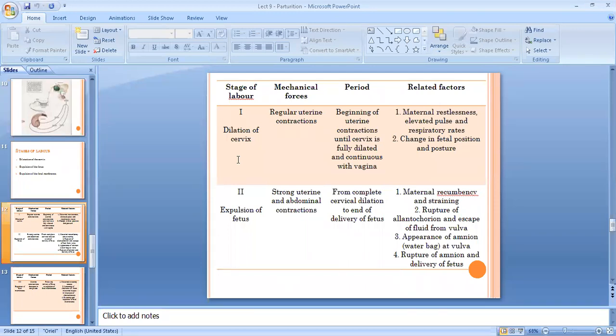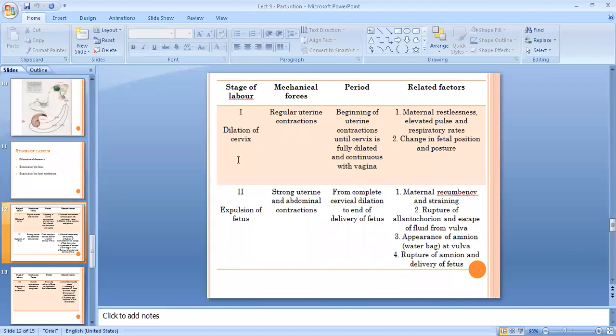The second stage of labor is demarcated by expulsion of the fetus. During this stage, there will be both uterine as well as abdominal contractions. Strong uterine and abdominal contractions. There will be complete cervical dilatation, and it is ended by delivery of the fetus.